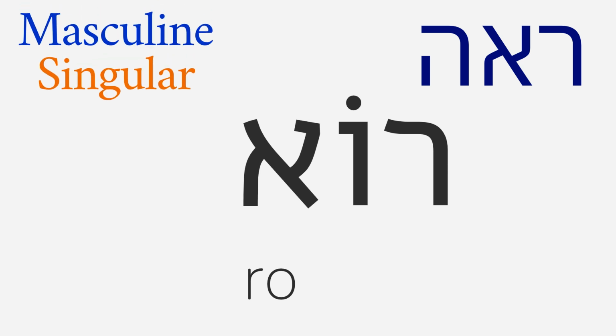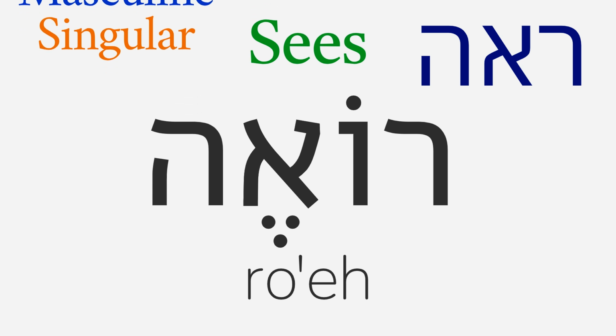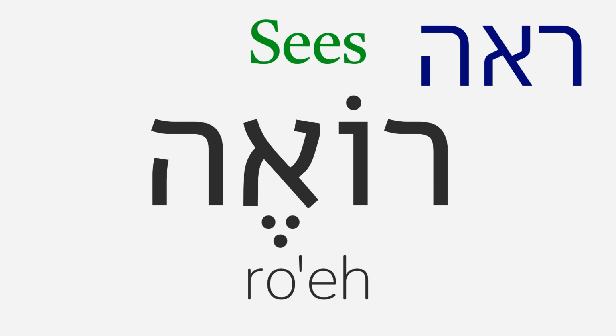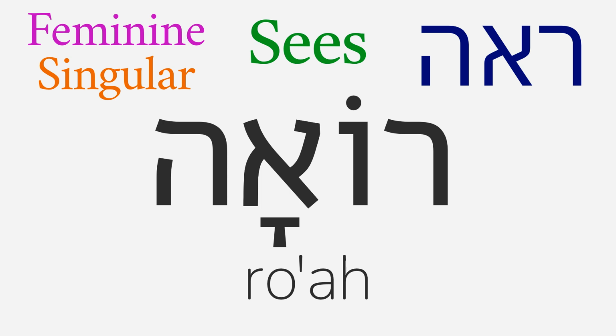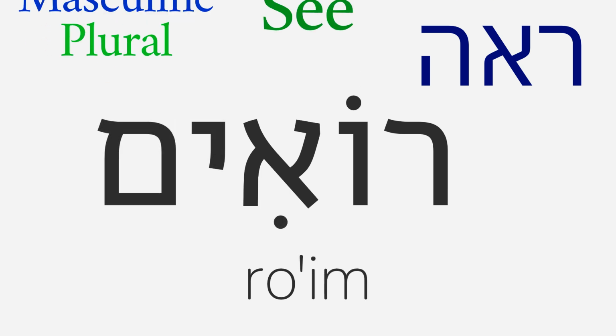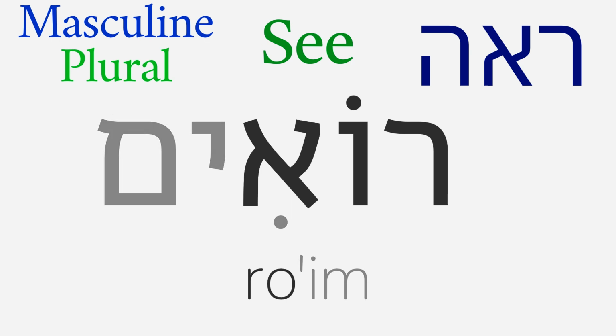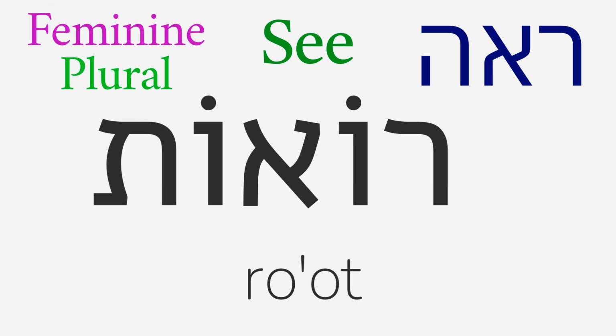For the masculine singular form of the present tense, a segol will go on the second letter, and the word will end with the third letter, the silent he. So we have ro'eh, sees in masculine singular form. The other forms are made by taking the segol and he off of the masculine singular form and then adding the respective endings, ah to get ro'ah, sees in feminine singular form, and im to get ro'im, see in masculine plural form, and an ot ending to get ro'ot, see in feminine plural form.